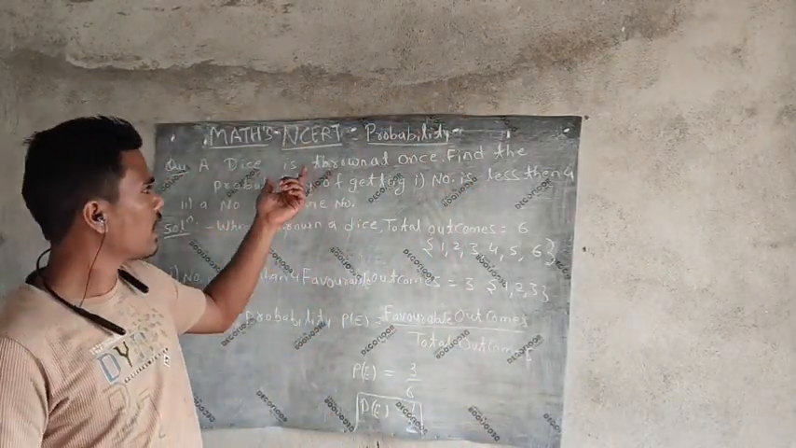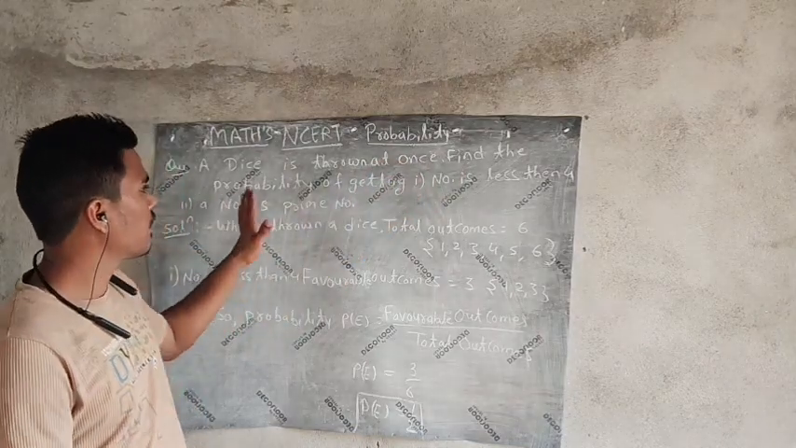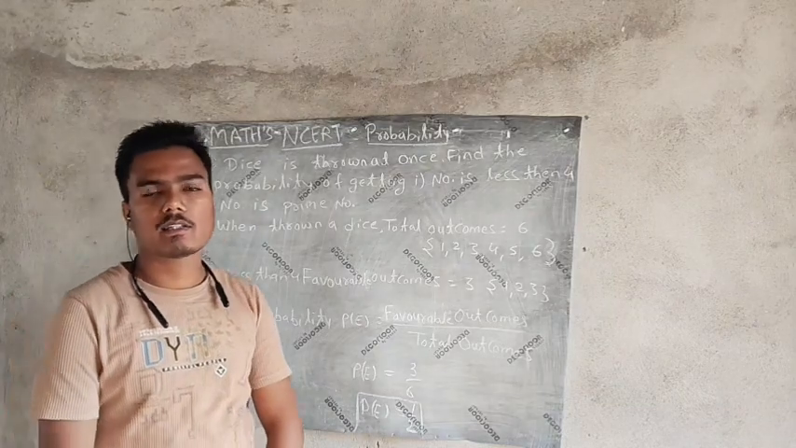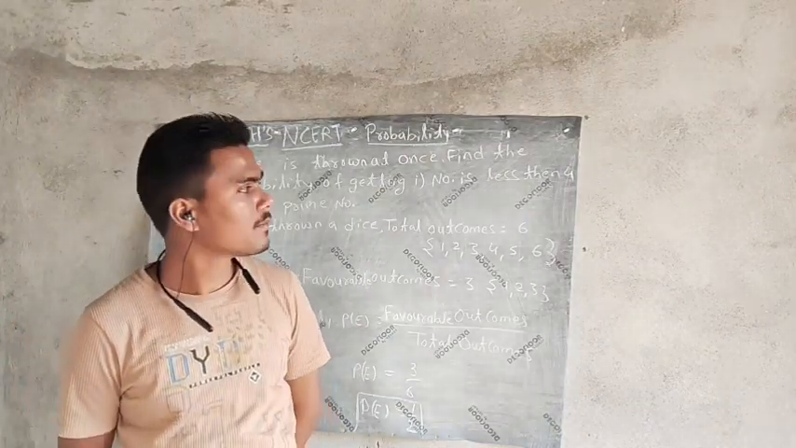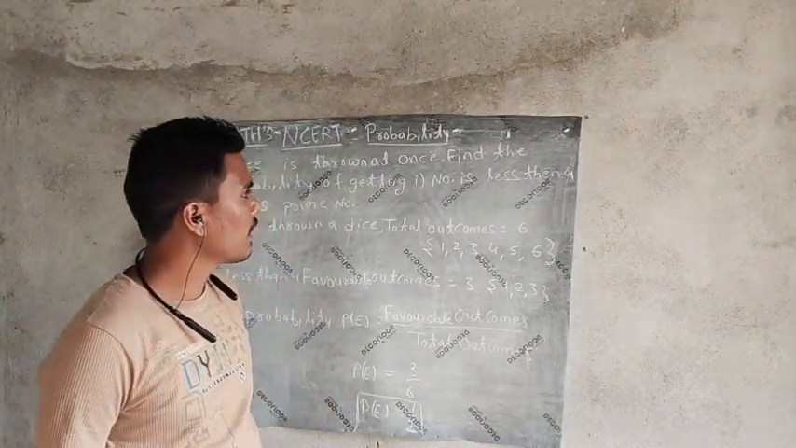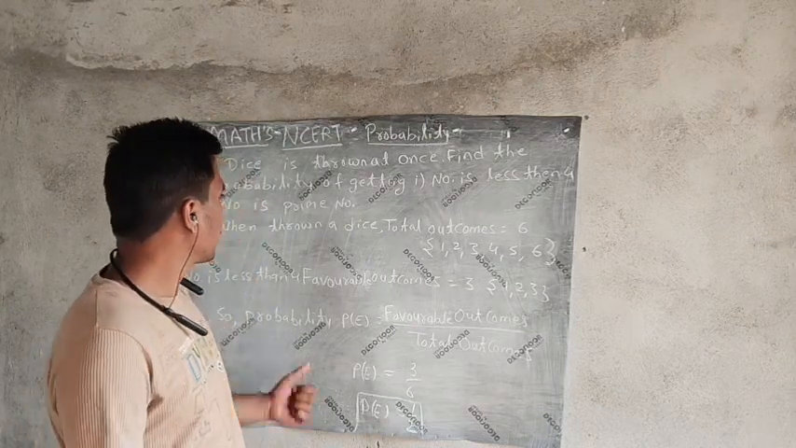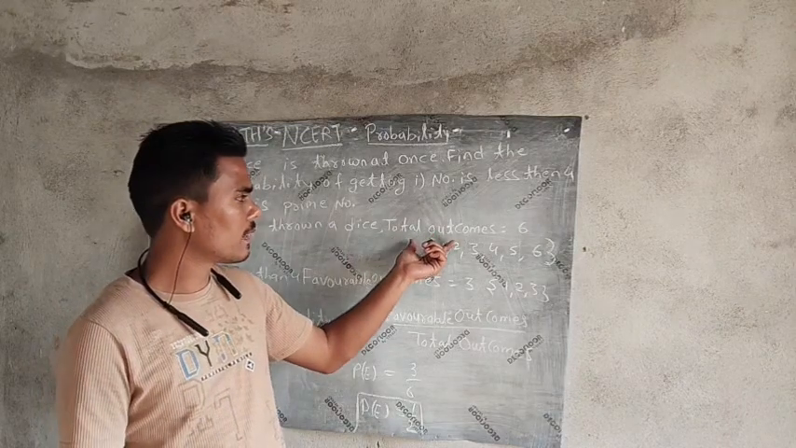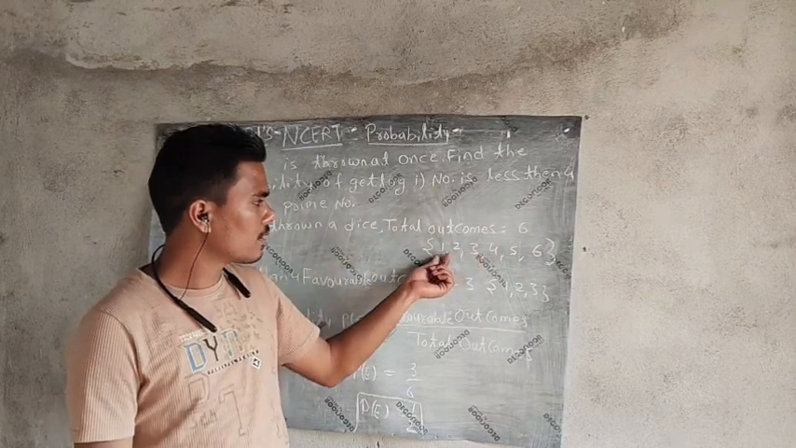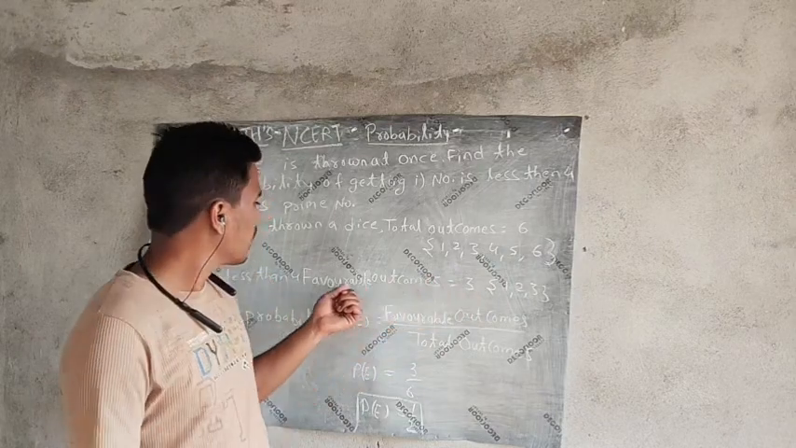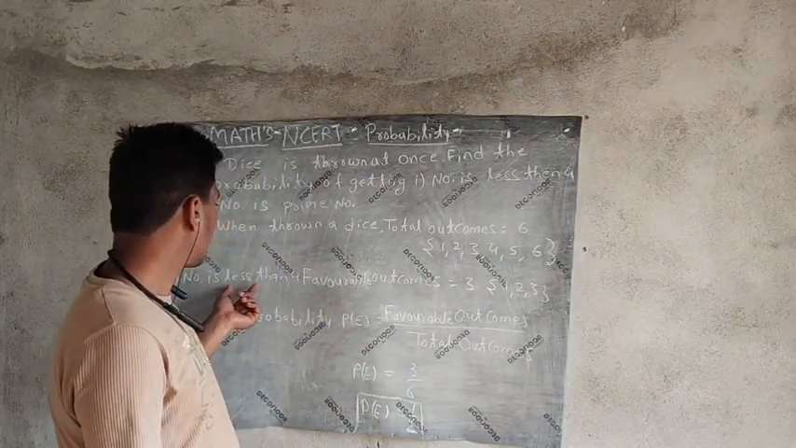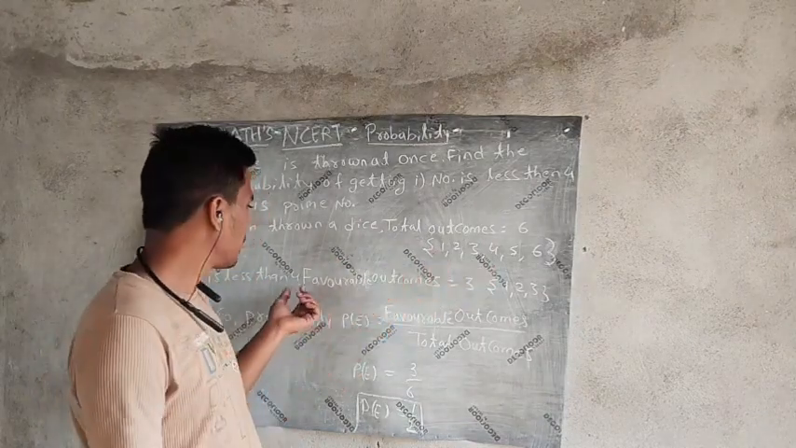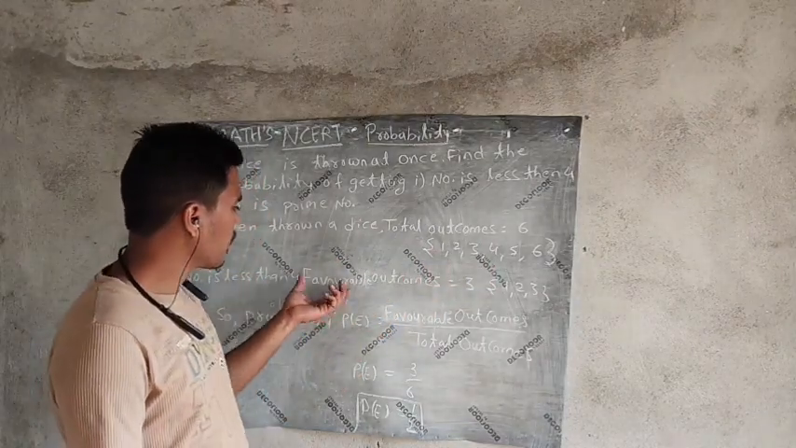When a die is thrown once, find the probability of getting a number less than 4. Now we consider the event that the die is thrown once. So we find the probability of getting a number less than 4. When the die is thrown, the total possible outcomes are 6, that is 1, 2, 3, 4, 5, and 6. Now the question asks for a number less than 4. That is the favorable outcome.